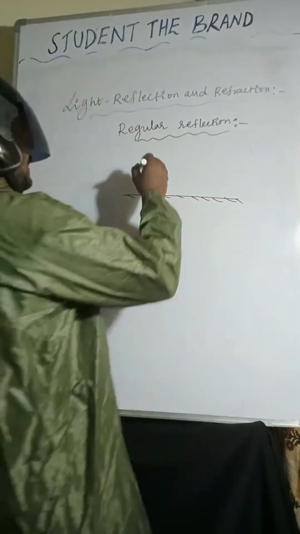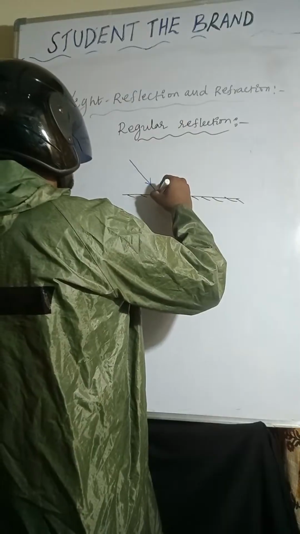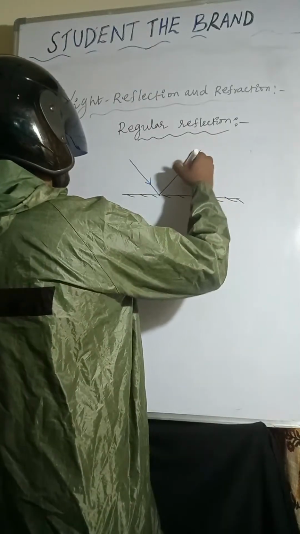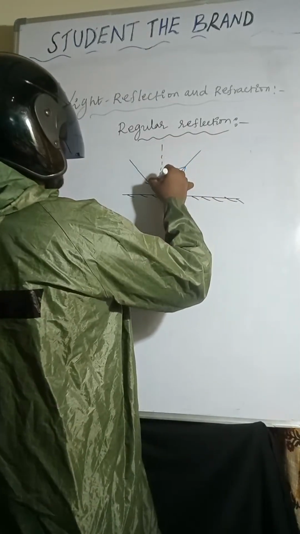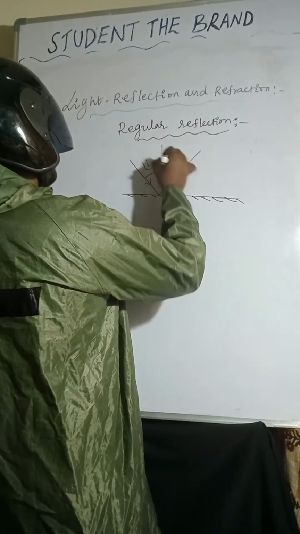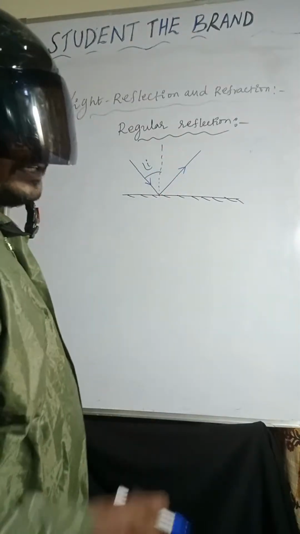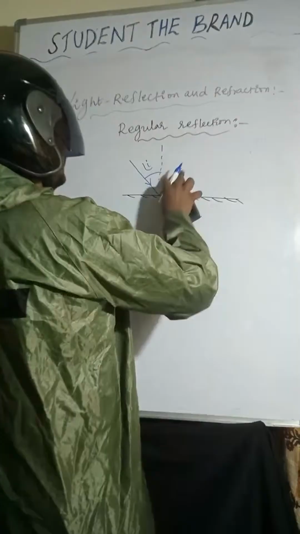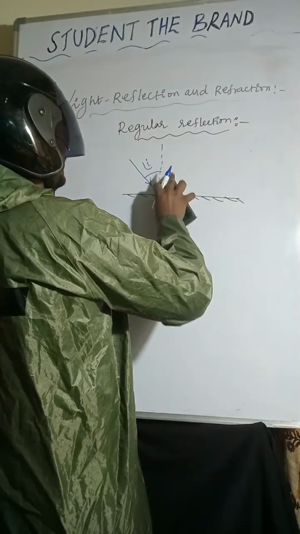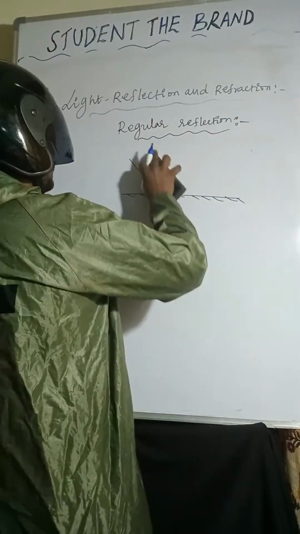So this is the incident ray, and this one is the reflected ray, and I am considering this a normal line. The angle between the incident ray and the normal line is called the angle of incidence. This is regular reflection. Regular reflection means what? Incident light rays are parallel and reflected light rays are also parallel to each other.